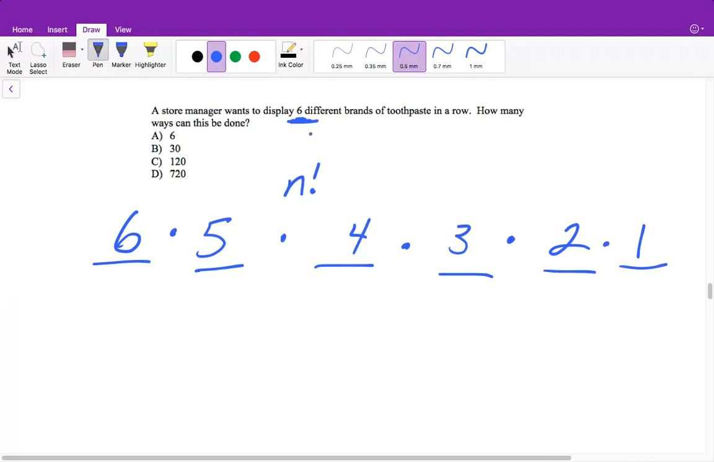Or you can just think, whenever you are rearranging or arranging multiple things and you're doing all of them, we can just do 6 factorial, which is what we did here with the 6 times 5 times 4 times 3 times 2 times 1. And 6 factorial is equal to 720. So that means there are 720 different ways that they can rearrange these 6 brands of toothpaste.